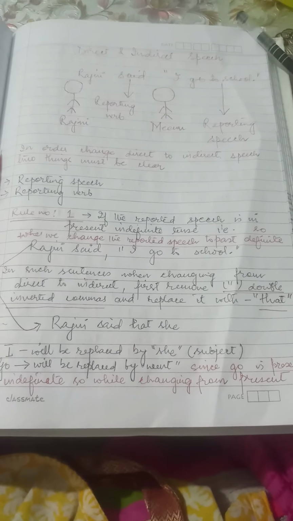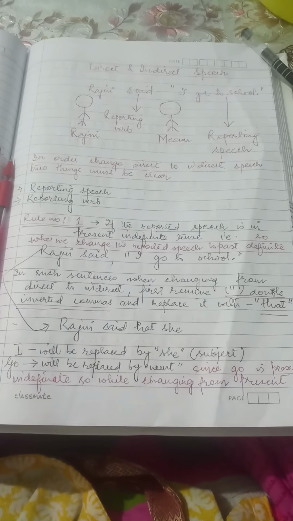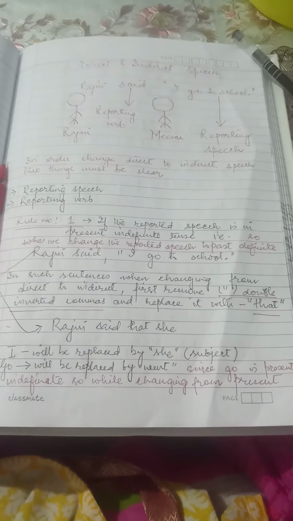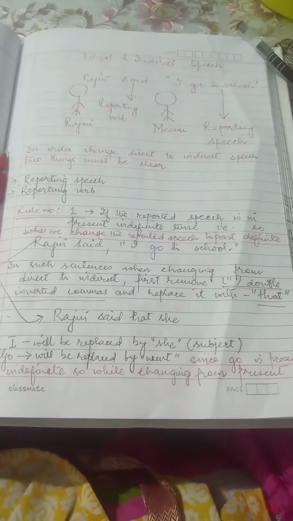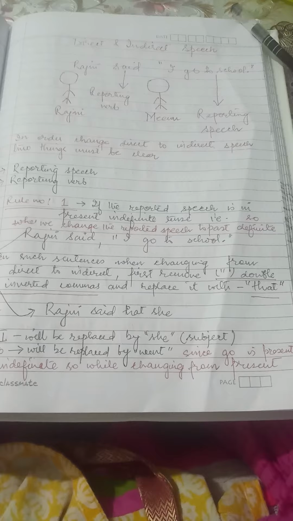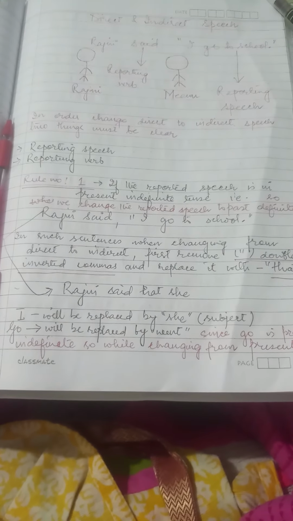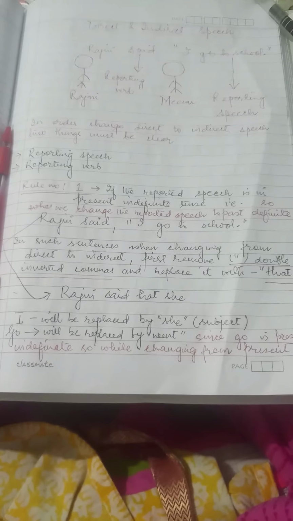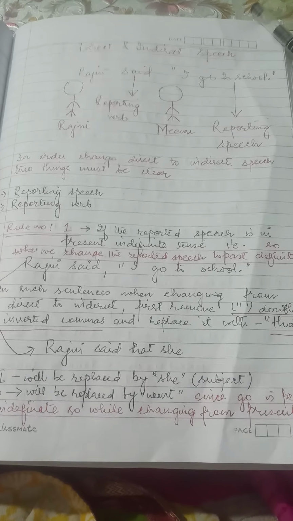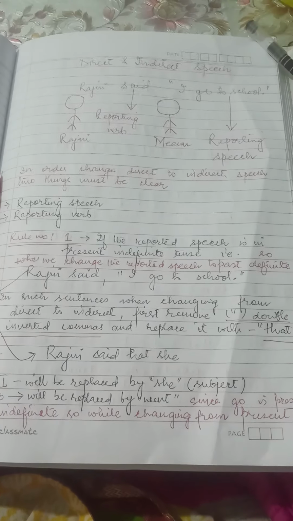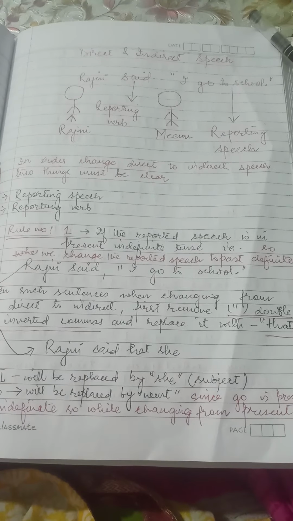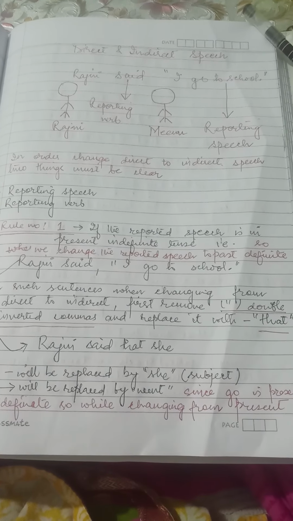Now coming quickly to rule number 1, which says, if the reported speech is in present indefinite tense. Indefinite means when we don't know whether the sentence has an end in itself. When there is no limit to something, it means indefinite. Now the first rule says, if the reported speech is in present indefinite tense, then we change the reported speech to past indefinite.